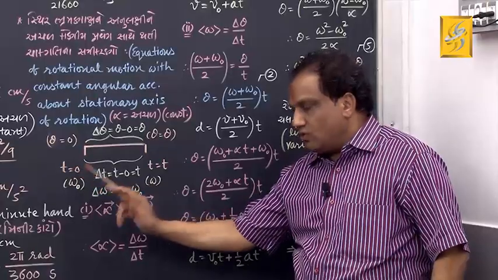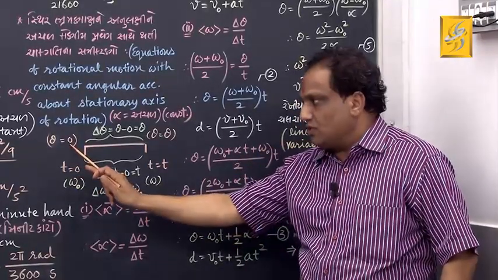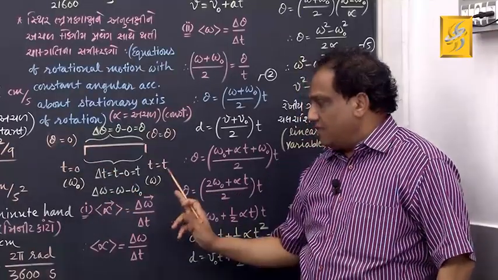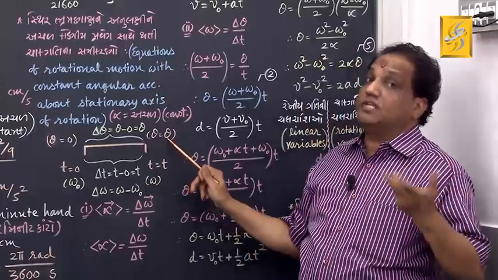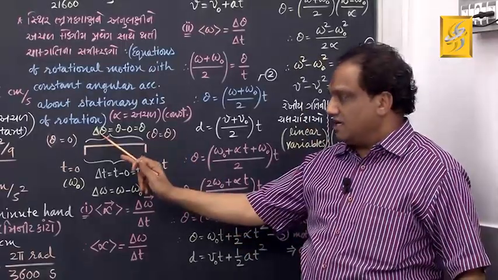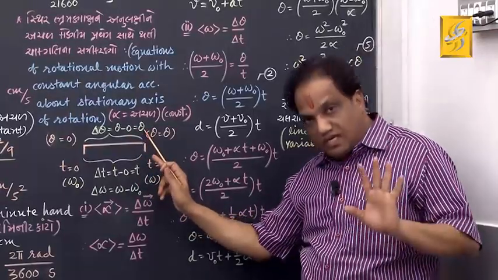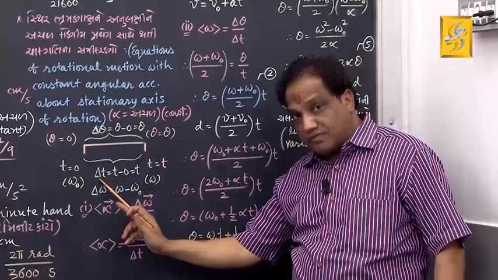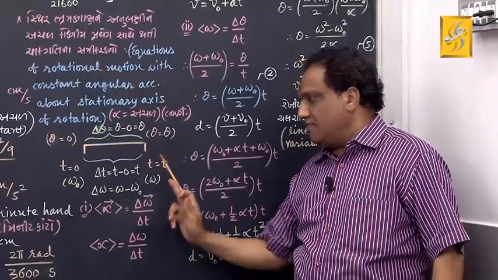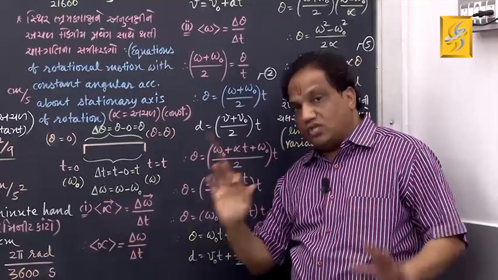At t equal to 0, the initial angular position of a given rigid body is, suppose, 0. At time t, the final angular position I am taking as theta. So, what is the change in angular position? It is delta theta, theta minus 0, that is theta. Fine. And here, what is the time interval lapse? Time interval lapse is t minus 0, that is t. What is the change in angular speed?